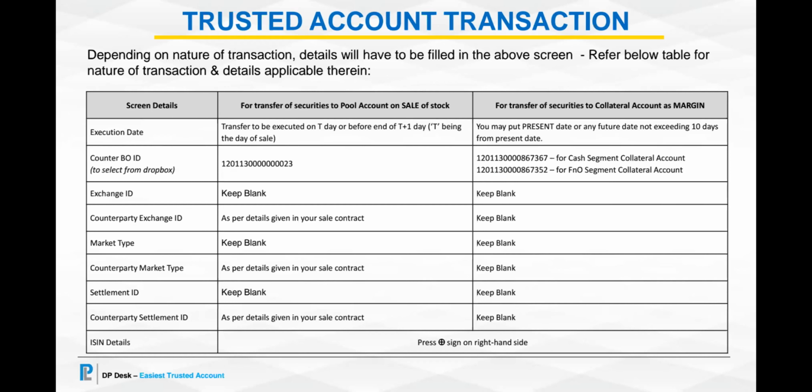If you are transferring the securities to our pool account, it is advised that you pass this transaction on T day itself or before end of T plus 1 day, where T is the sale day. The counter BO account would be 1201138000023. This is our pool account number.